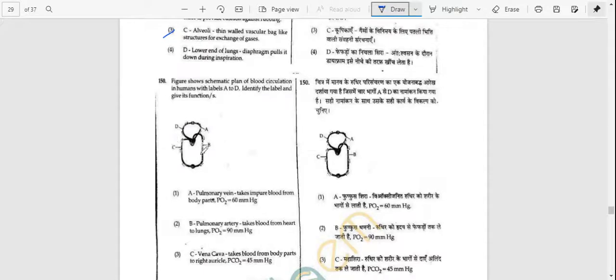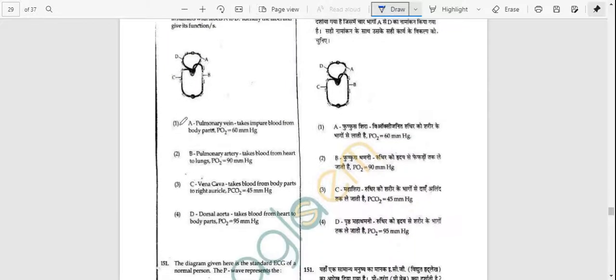A, B, C, D, and the answer is option number C, that is the vena cava takes blood from body parts to the right ventricle, and PCO2 is 45 mmHg.